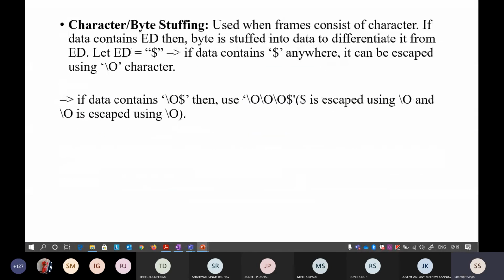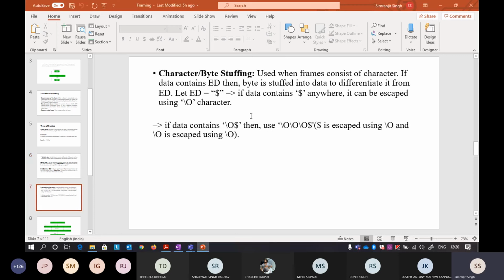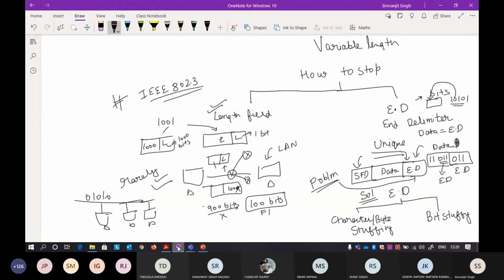Is there any doubt? Sir, we are providing our data with a frame delimiter, and in one frame I have read the frame length wrong.